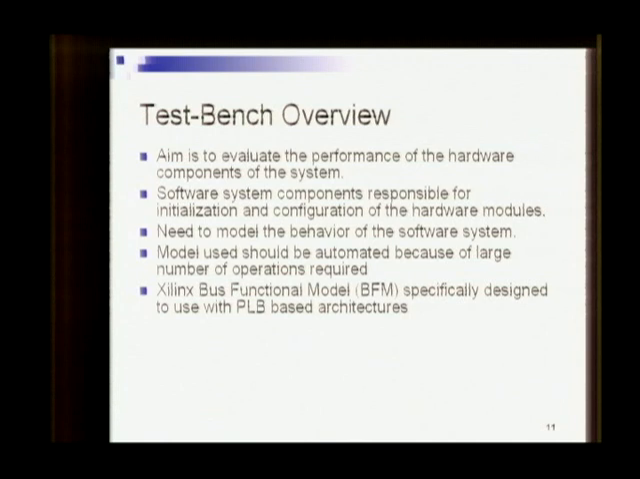Since we're using the IBM CoreConnect standard bus called PLB, and we're already using Xilinx implementations of the interface to the PLB, for the sake of compatibility, we chose the Xilinx bus function model, which is specifically designed to test systems which are PLB-based architectures.